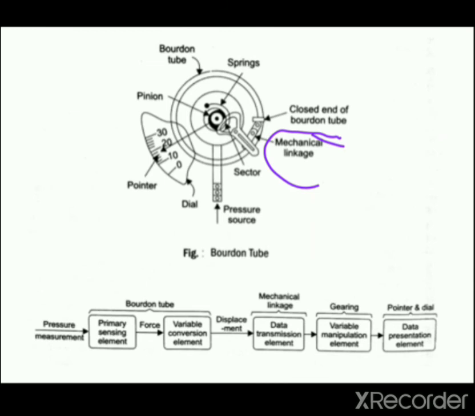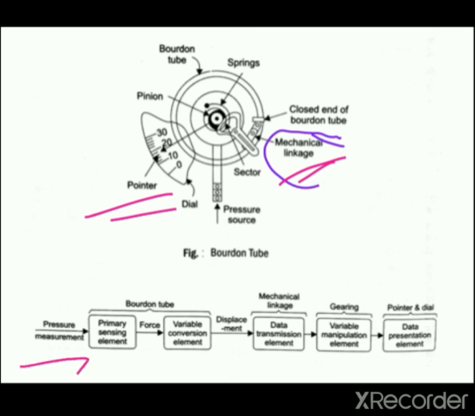The mechanical linkage works as the data transmission element while the gearing arrangement works as the data manipulation element. The pointer and dial arrangement works as the data presentation element, which is calibrated with known pressure input to give the indication of the pressure signal applied to the Bourdon tube.